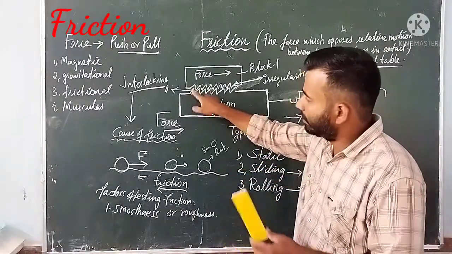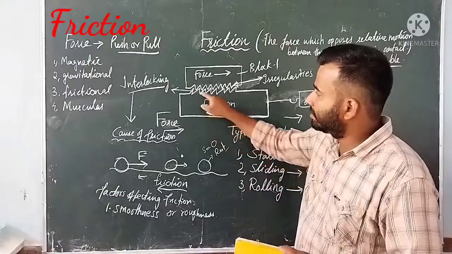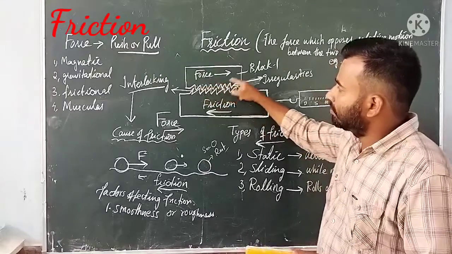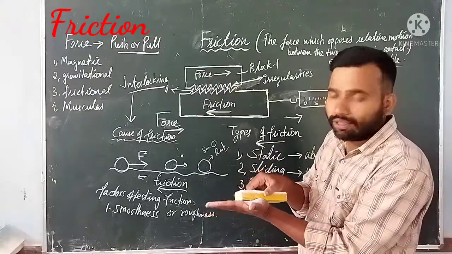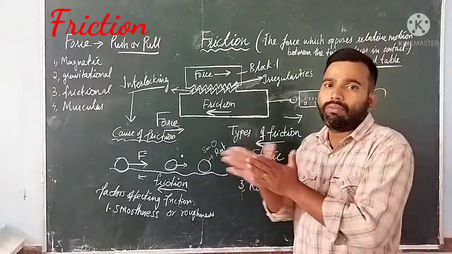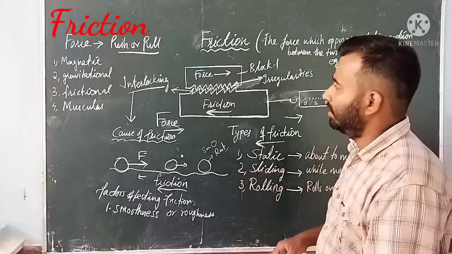So here what is happening? There are irregularities, it's not exactly smooth. These irregularities present over the surfaces of these two objects will actually interlock. Whenever you see your palm, suppose you rub your palm against each other, you can see after a while it will become hot. So what's the reason?